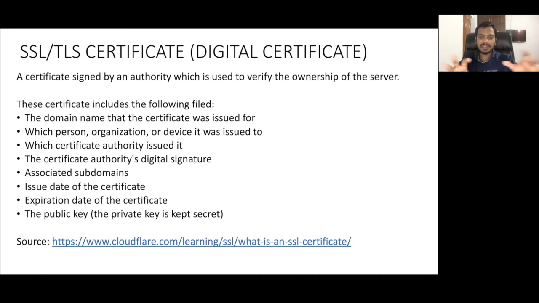This is a kind of asymmetric cryptography. The public key is typically public, so you and I will also know this public key. But the private key is kept only with those servers. If Amazon has the certificate, they will publicly announce their public key, but they will keep the private key with themselves. Now, what is the importance of this private and public key? Using both the keys, you can do encryption and decryption.